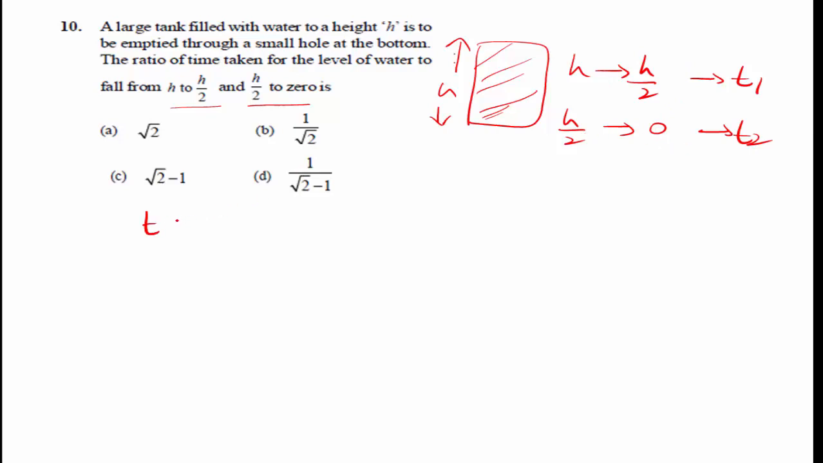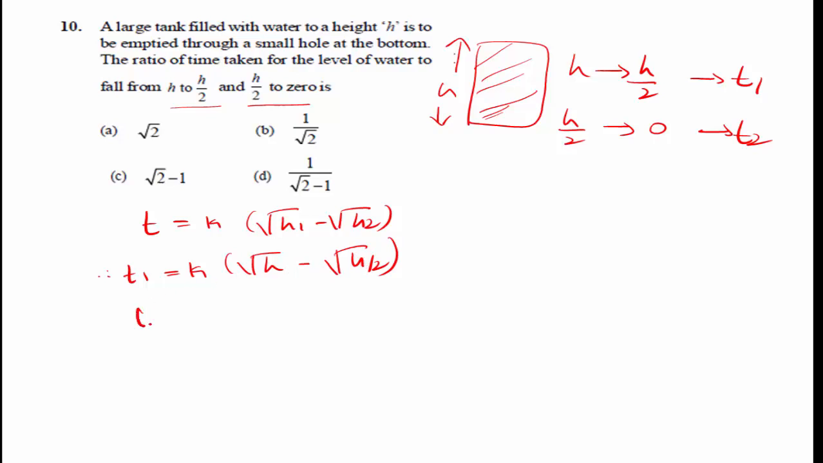The time period of the tank, that is T, is equal to K into root of H1 minus root of H2. Therefore, time period T1 is equal to K into root of H1, where H1 is the height H, minus root of H2, which is H divided by 2. Initially it has a height H and the water level decreases from h to h by 2. The height of the remaining water level is also h by 2. Then time t2 is equal to k into root of h by 2 to 0.